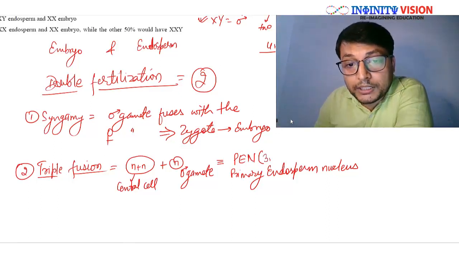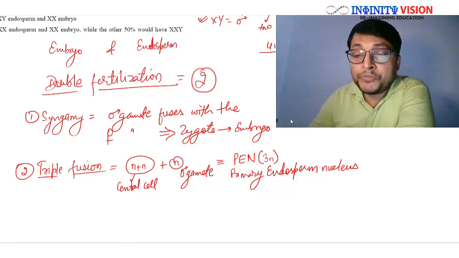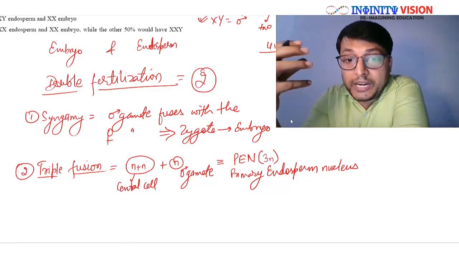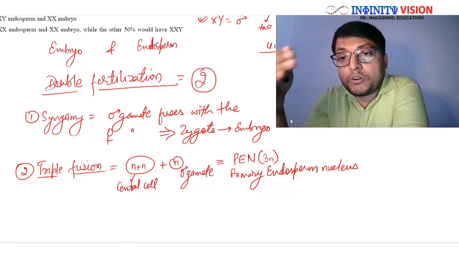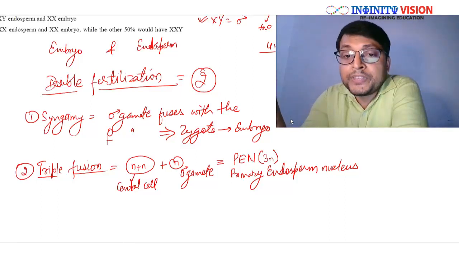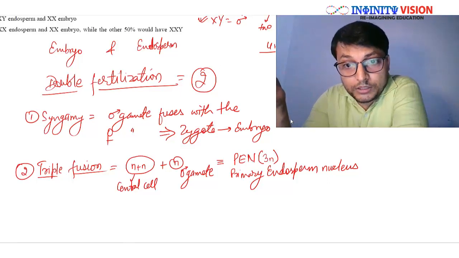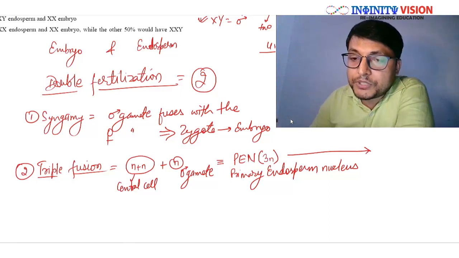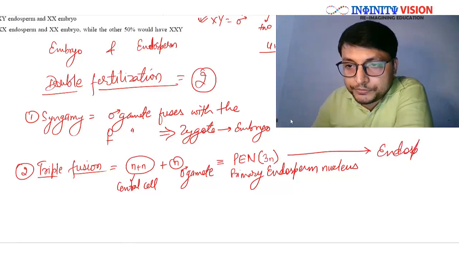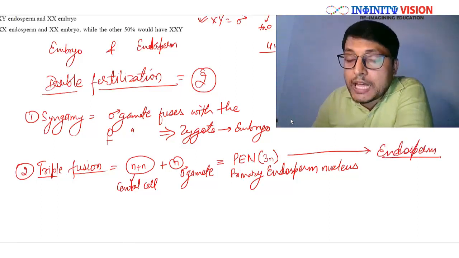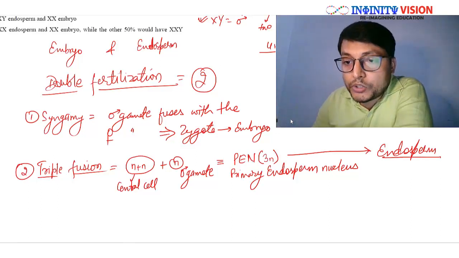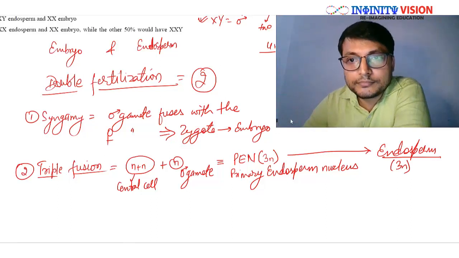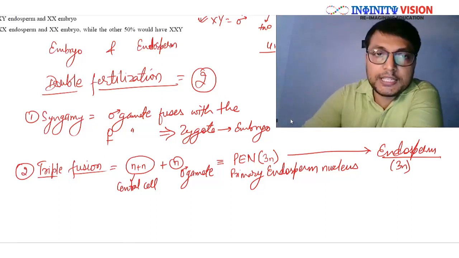Obviously 3N. Therefore the endosperm formed in angiospermic plants as a result of triple fusion, or you can say double fertilization, is triploid. Later this PEN develops into endosperm. Therefore, the nucleus of each endospermic cell will be triploid, 3N. Now why does it happen so?